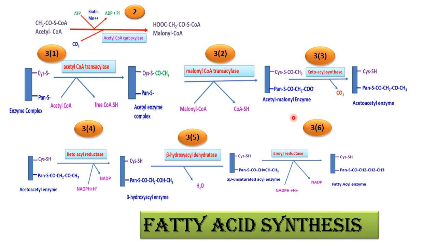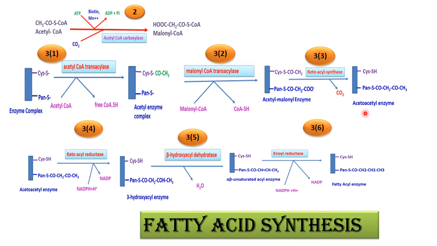Then this is a complete reaction. We have seen that the first transfer of acetyl takes place to the cytosol from mitochondria. Then acetyl is converted into malonyl. So in the first reaction with the enzyme complex, acetyl attaches at the cysteine, and at the pantetheine end malonyl attaches, and in this way it forms the acetyl malonyl enzyme complex.